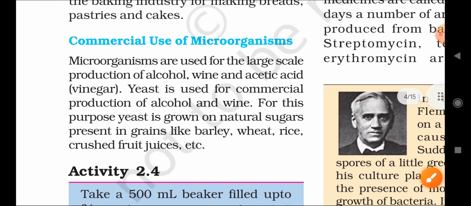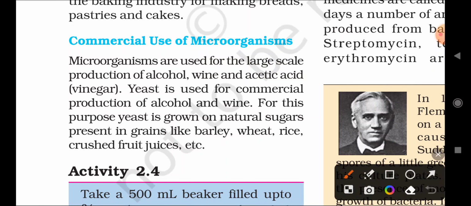So is it used only in bakery items, or is it also used for other purposes, not only for domestic purposes or on a small scale? These microorganisms can be used in more commercial ways, right? Microorganisms are used for the large scale production of alcohol. So not only on a small scale, but microorganisms are also used on a very large scale.